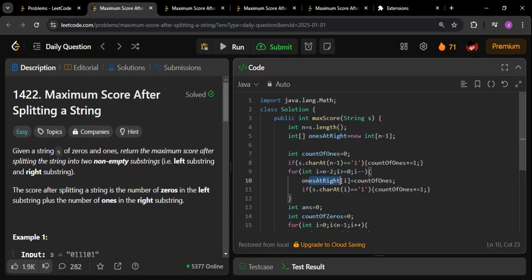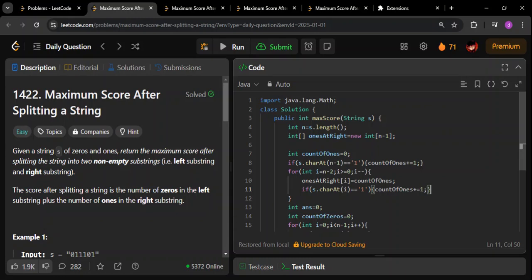Whatever is the value till now, mark it here, and then if the current element, that is index i, is a 1, increment it, and take it forward to the next value, that's the i minus 1 value. As simple as that. That idea is very simple. See, for the current index, we are not bothered whether it is a 1 or 0. How many ones are there on the right, only that we are going to store in the ith index.